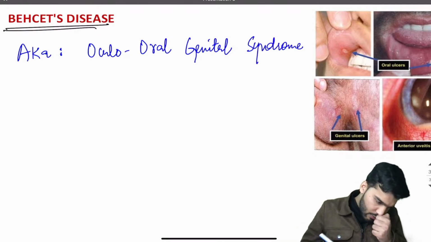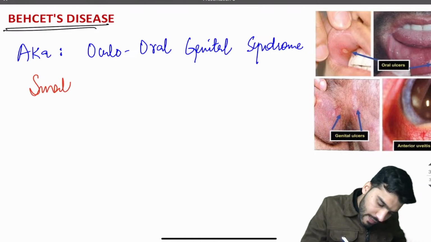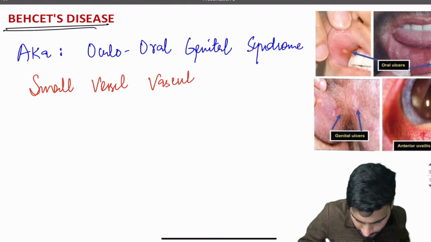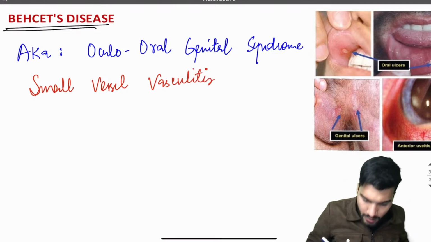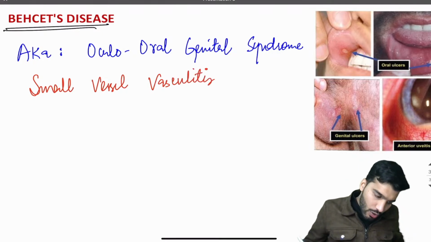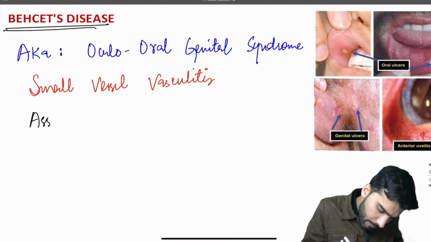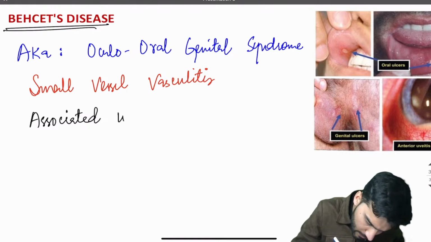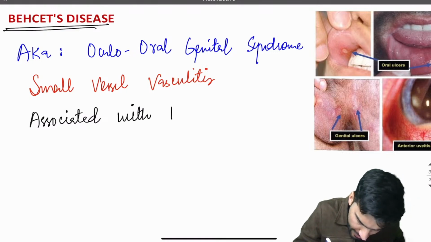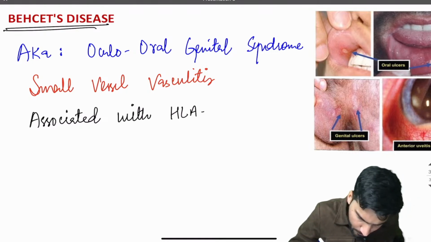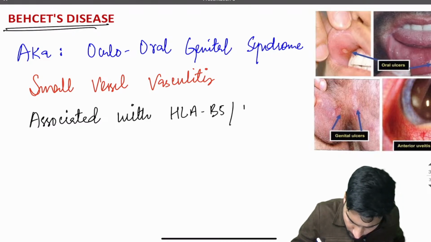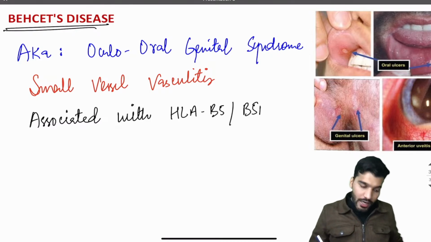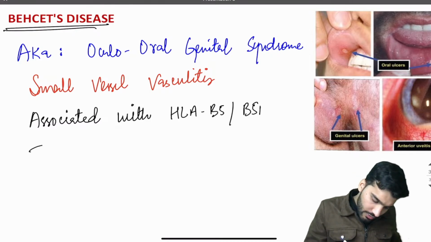Oculo-oral genital syndrome. Okay, it's a small vessel vasculitis. It is associated with HLA B5 or B51. Okay, there is a classical triad. Remember the triad.